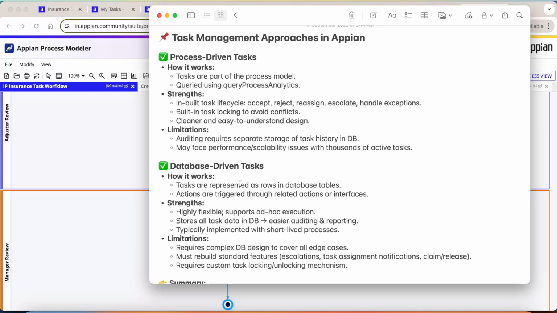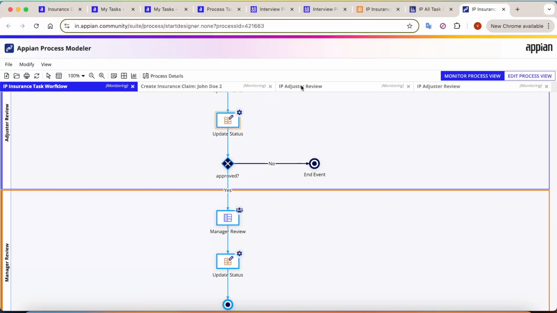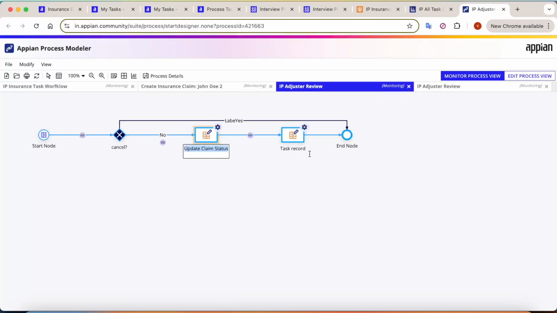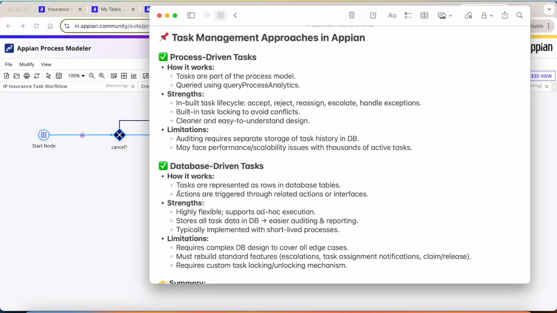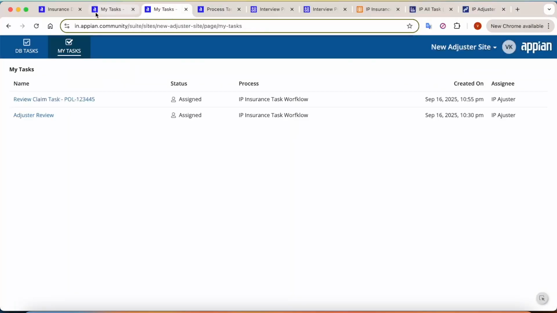Now we have seen the database task as well. The database task was simple and straightforward. Only write to database nodes will always be present there. Tasks are represented as rows in the database tables. For each task, one row would get created in the database table. Actions are triggered through related actions or interfaces. We have seen we have a related action for all of the tasks here.